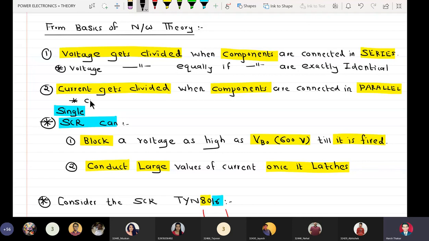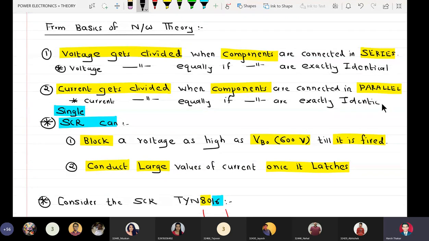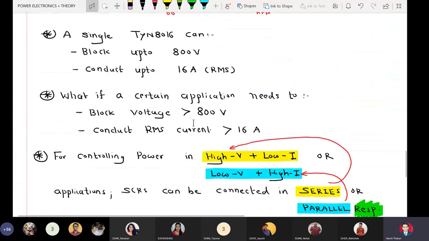Similarly, current gets divided equally if components are exactly identical.